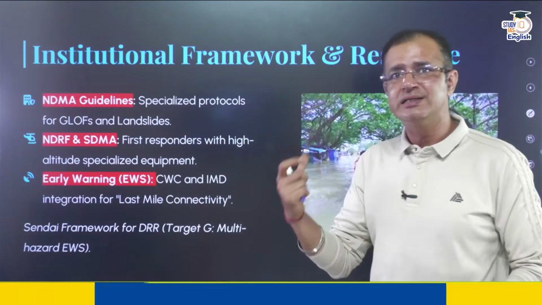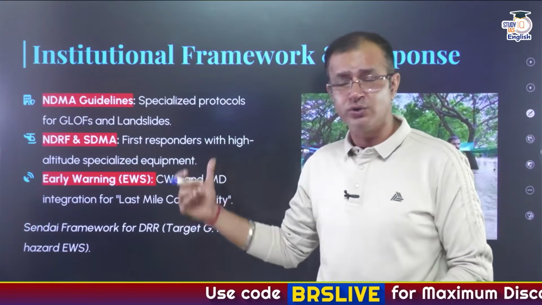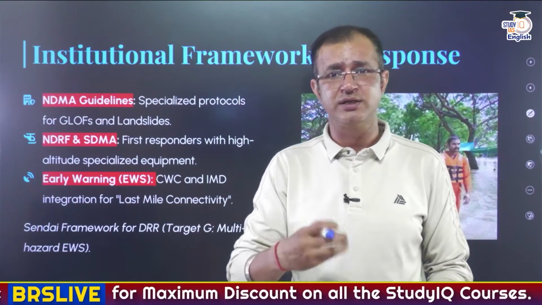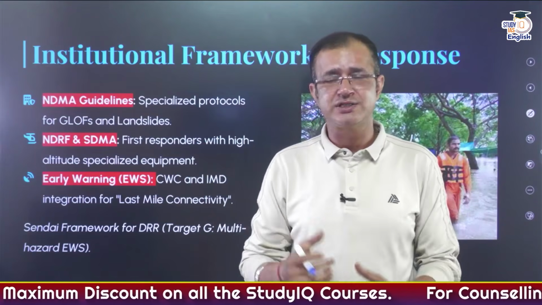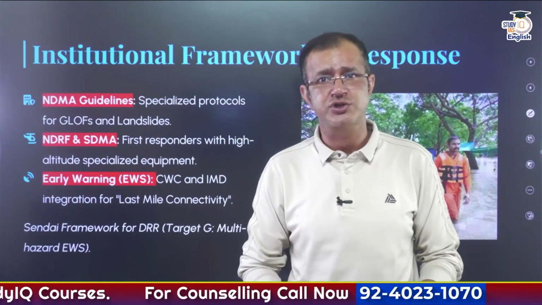They are integrating for last mile connectivity, and also moving towards early warning systems, so that warnings could be issued in the event of an extreme event or disaster that could strike.